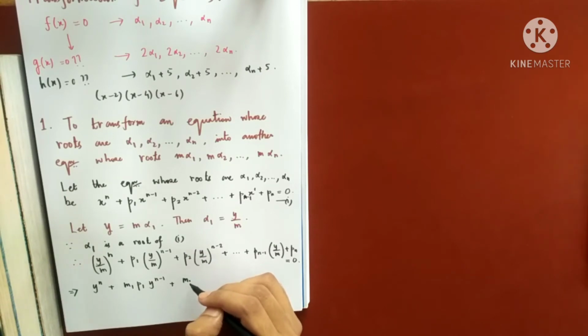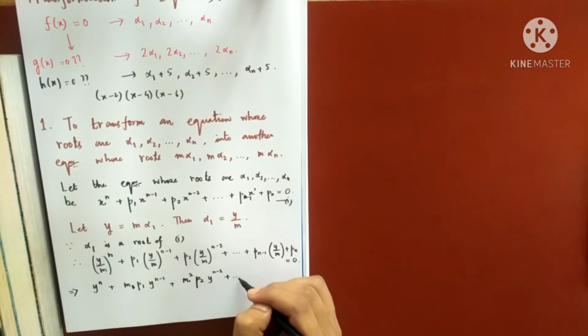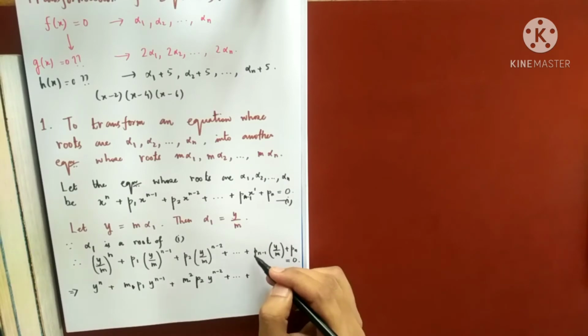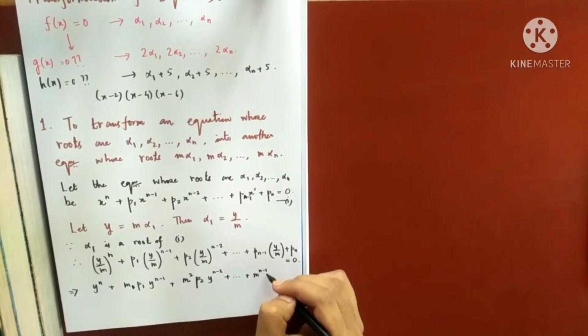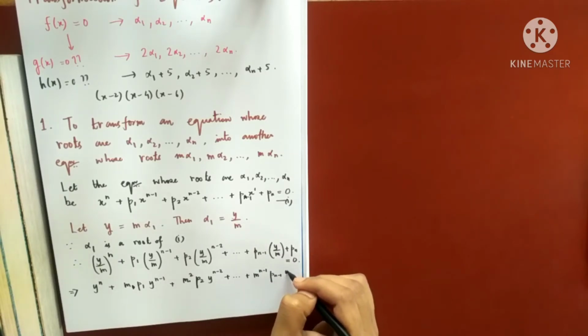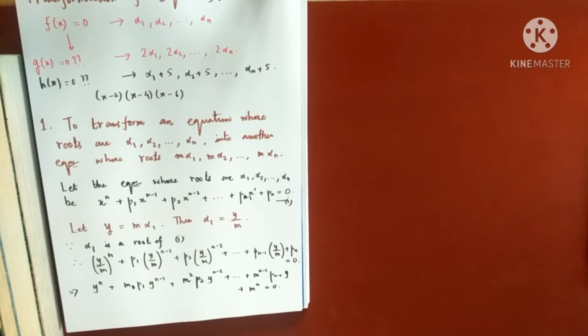That means m square into p2 y to the power n minus 2, and dot dot dot, this will be multiplied with m to the power n minus 1 y, and the last one will be multiplied with m to the power n, equals to 0. Understood my point? This line, did you understand? So this is the transformed equation.